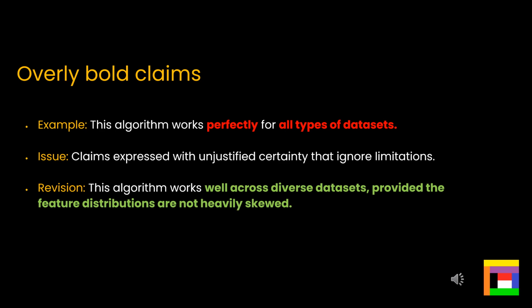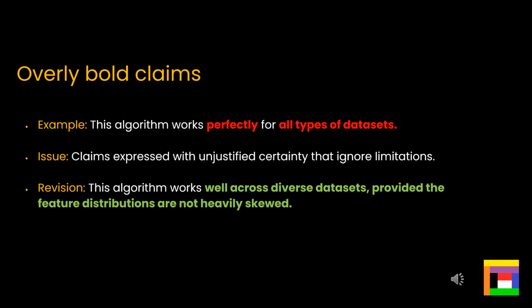One of the key criteria in research articles is never to be wrong, and this is where overly bold claims are problematic. Anytime you claim something for all cases or you claim something is perfect, there's a chance that you're going to be wrong. And here the example, this algorithm works perfectly for all types of data sets, is probably setting itself up to fail.